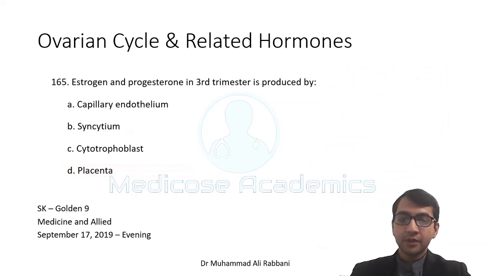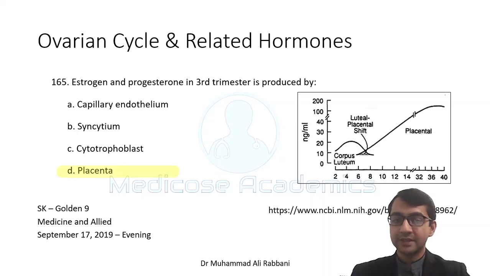Estrogen and progesterone in the third trimester are produced by, yes, in the third trimester both of these hormones are being produced by the placenta. In the beginning, the progesterone especially is produced in the corpus luteum, but as we move on from the first trimester into the second trimester, the bulk is carried out by the placenta. This information is important because if in the first trimester the ovary of the female is removed, then the corpus luteum is removed with it, and the placenta does not get the support for the progesterone and the pregnancy fails.